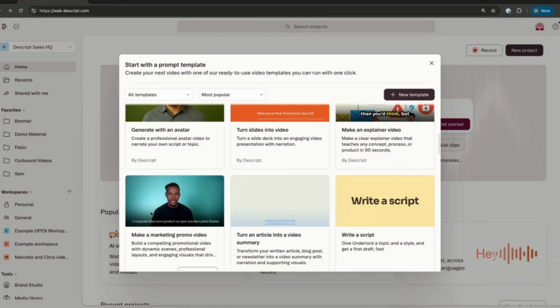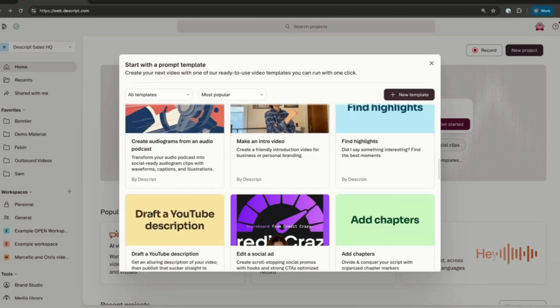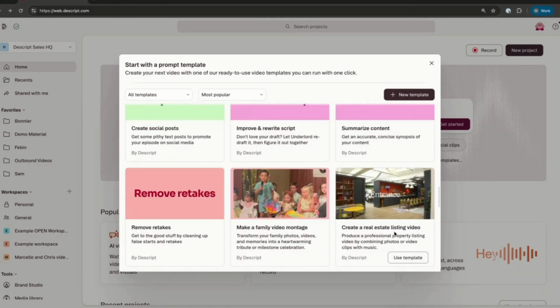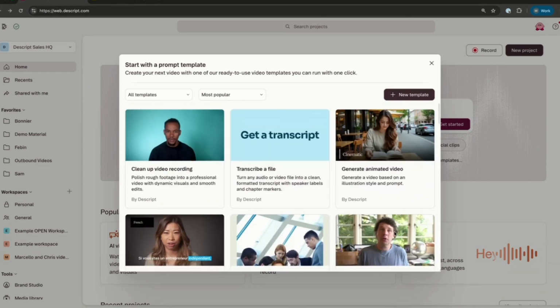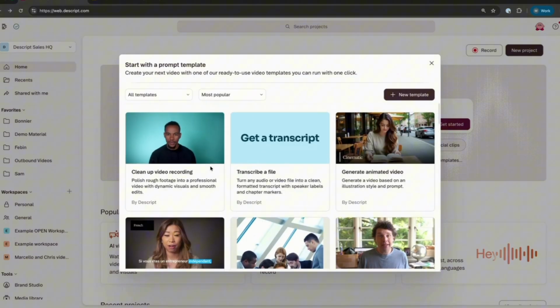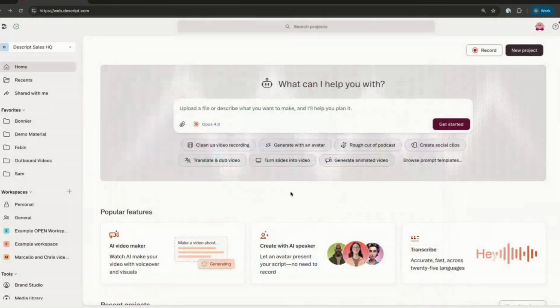So I would say the ceiling is very high. The world's your oyster, or whatever the phrase is. There are even ones like create a real estate listing video. There's a lot that Underlord can do. And if you don't see something here, the sky's the limit. Your prompt is the only thing that can hold you back. But I would say really for everyone in here, whether it is social clipping or anything in that same vicinity, Underlord can carry you quite a bit of the way there.